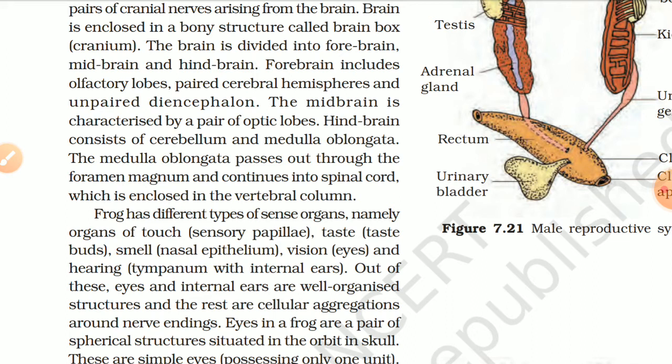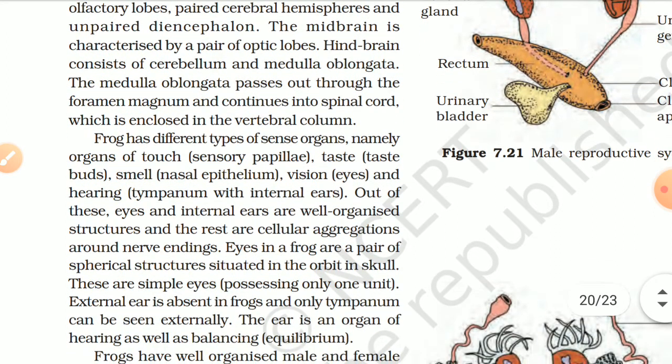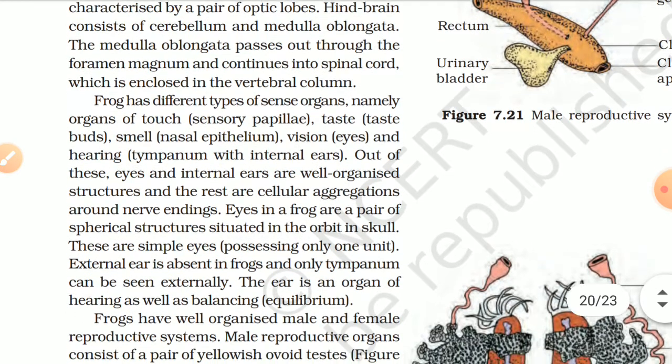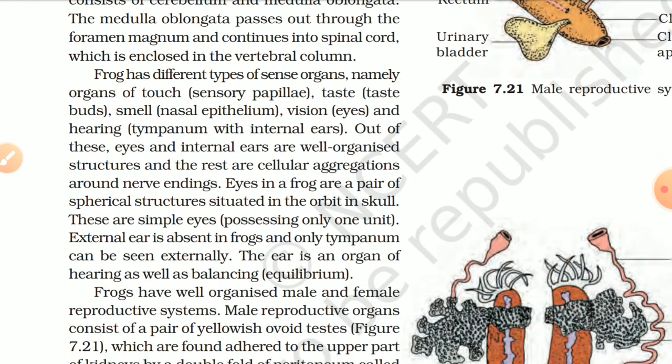Forebrain includes olfactory lobes, paired cerebral hemispheres, and unpaired diencephalon. The midbrain is characterized by a pair of optic lobes. Hindbrain consists of cerebellum and medulla oblongata. The medulla oblongata passes out through the foramen magnum and continues into spinal cord which is enclosed in a vertebral column.